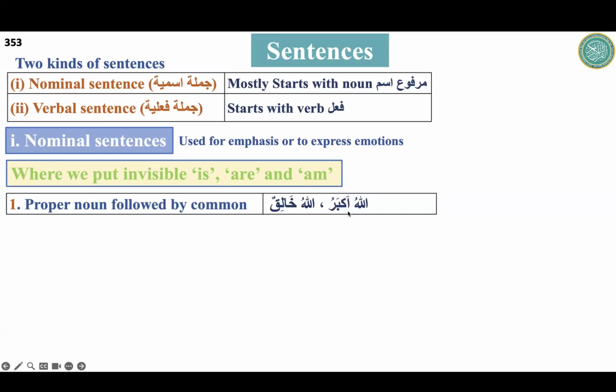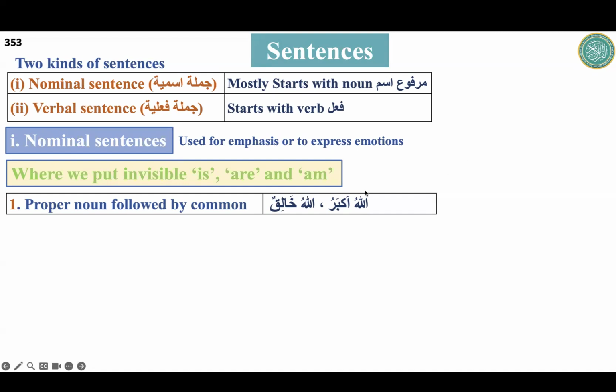If I say Allahu Al Akbar, what will be the translation? Allah is bigger. No, I said Allahu Al Akbar. Allah the biggest. Yes, that is a fragment.